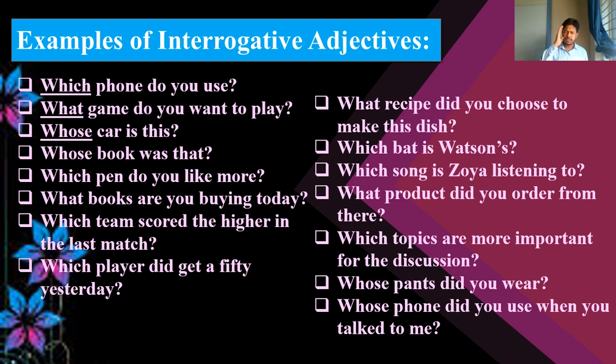So just notice each and every sentence. After the WH words, the next immediate word is a noun. Whatever it is, singular or plural, it is a noun.